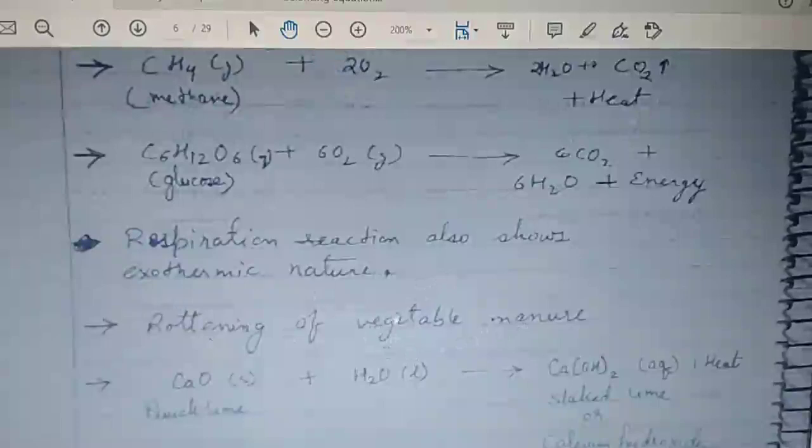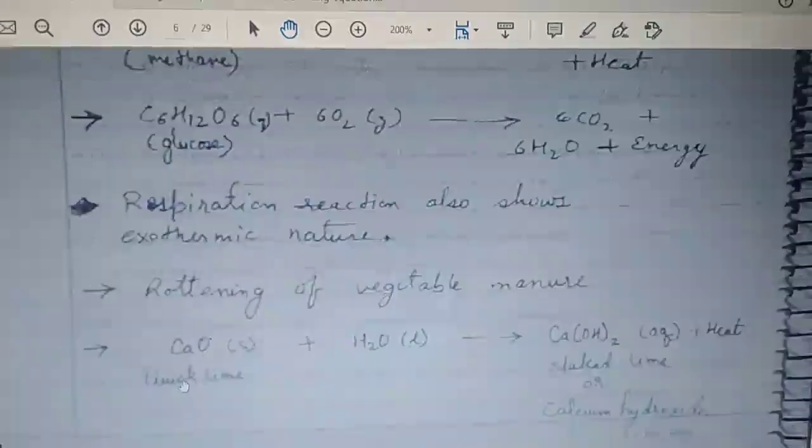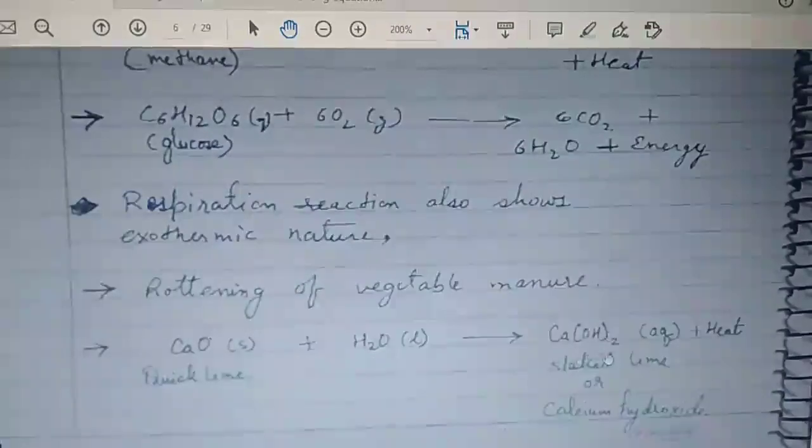Children, see, all these examples are from your NCERT, so try to see and understand each and every reaction. And the last one is your quicklime, that is, solid quicklime. When you add it to water, it gives an enormous amount of heat, with the formation of slaked lime, that is calcium hydroxide. So all these reactions in which heat is coming out or evolving are known as exothermic reactions.